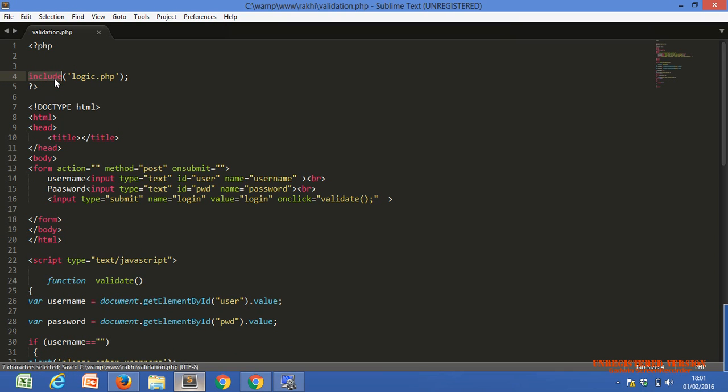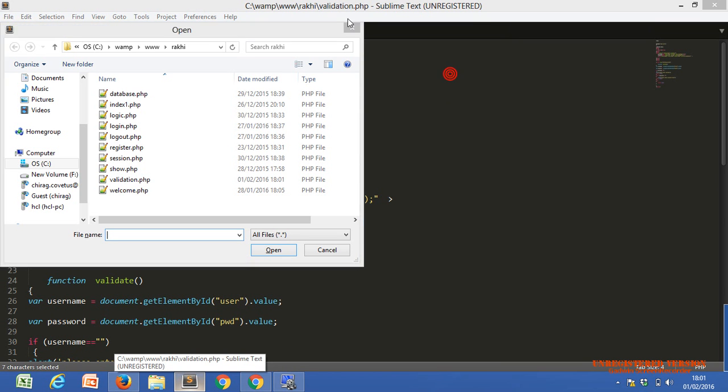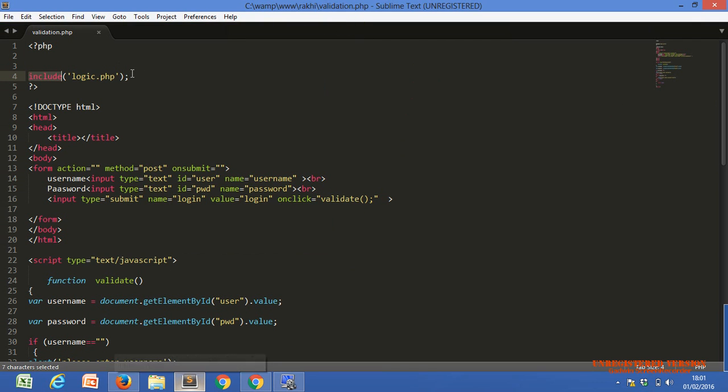Do you remember why we use the include function? This is one predefined, inbuilt function of PHP. Predefined means inbuilt.